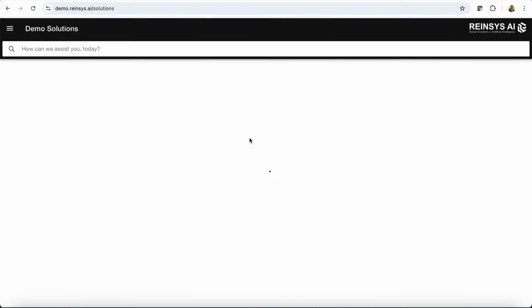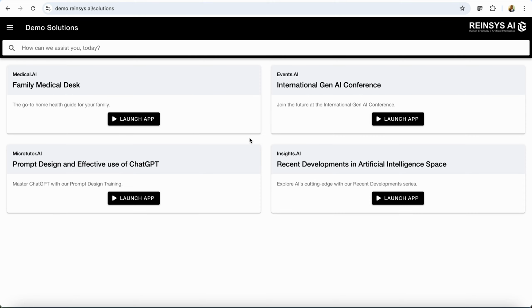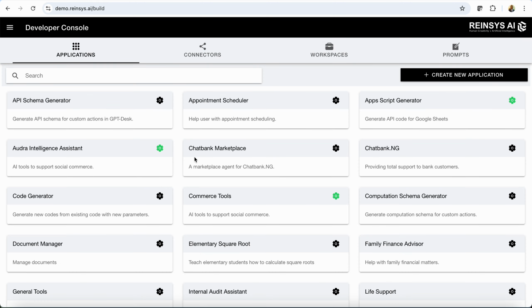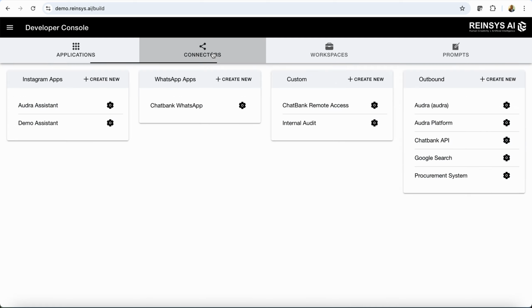In this demonstration, I would assume the role of someone who sits in finance and show how to build an AI agent that can perform internal audit functions such as checking discrepancies in purchase orders, goods received notes, and invoices. The first objective is to establish a connection between the finance systems and the application, and that we do in connector.